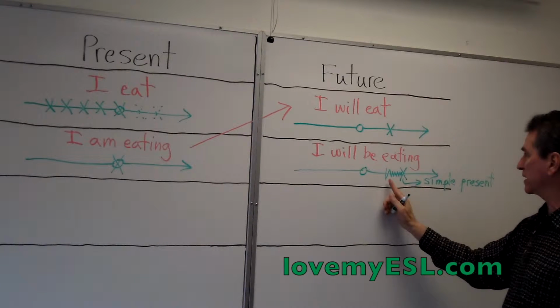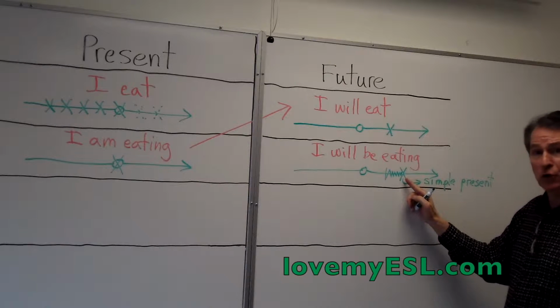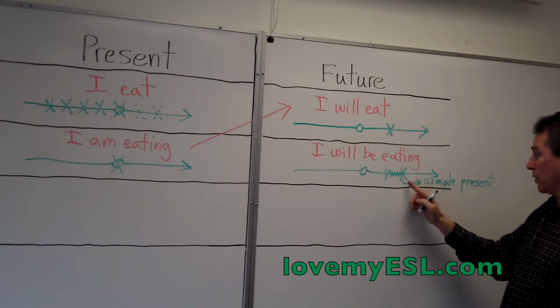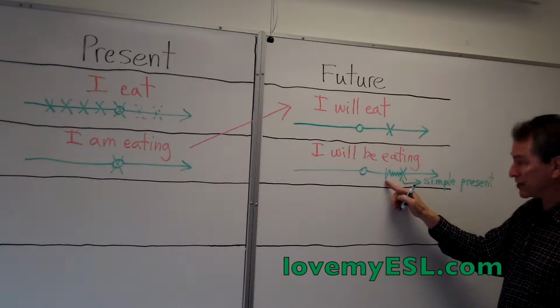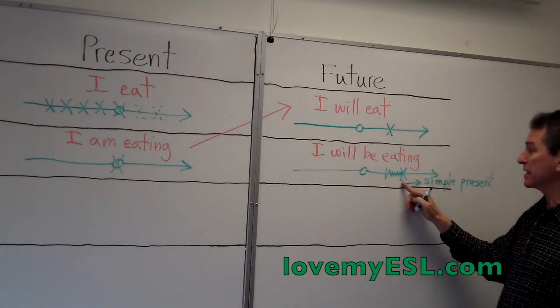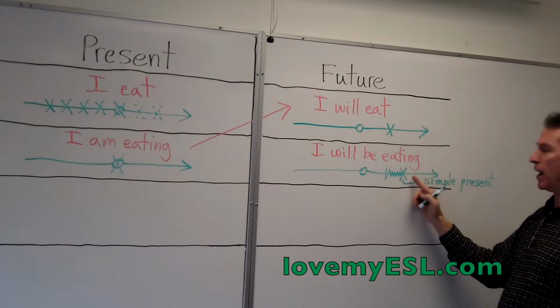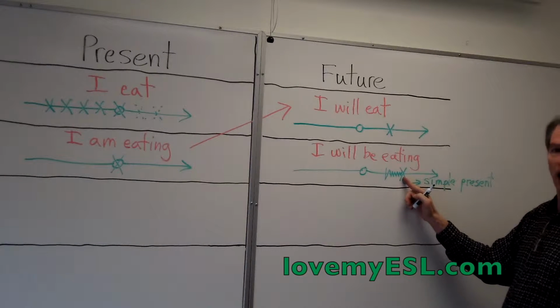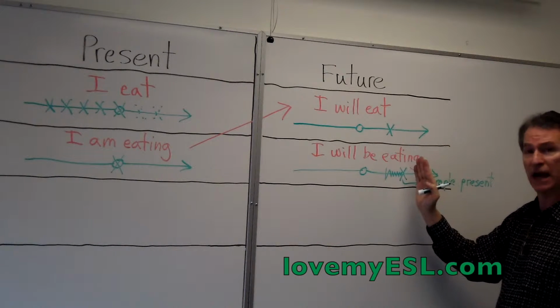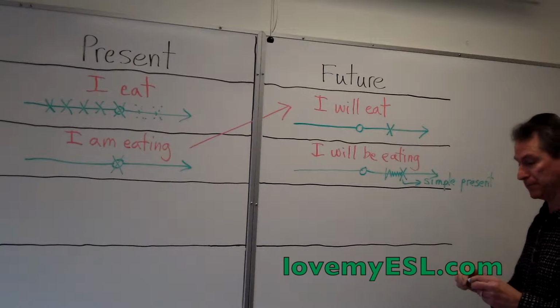Simple present. Let me give you an example. I will be eating a banana when you arrive. You arrive, simple present tense. I will be eating a banana. That started before you arrived. It continues until you arrive. It may also continue after you arrive, but I don't care about that. I just care about this thing here, which is you arrive, and that kind of stops the action on the end. So it's a continuous action in the future.